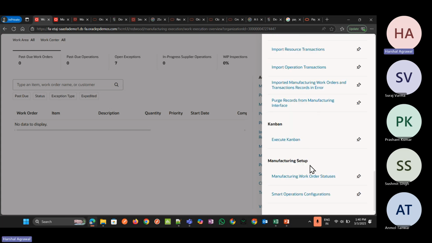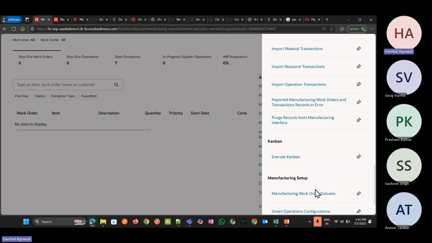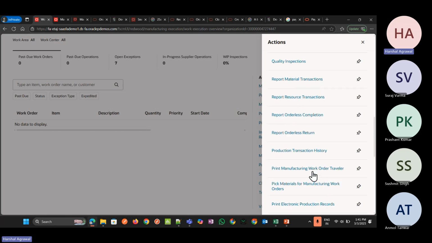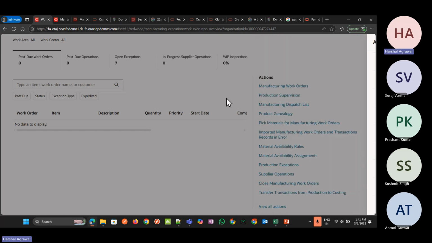Kanban manufacturing setup. Initially, I was saying that the major updates have come in manufacturing, smart operation for manufacturing and flow manufacturing. So this is the smart operation configuration. Initially we also had this, but here it has been enabled in the Redwood page as well. So this is the first thing which has come.